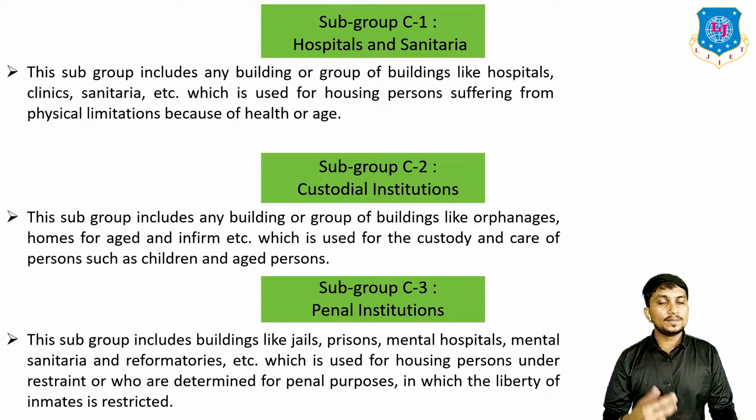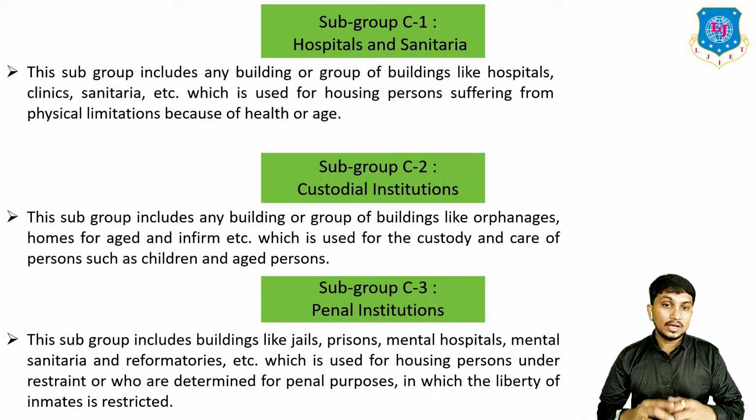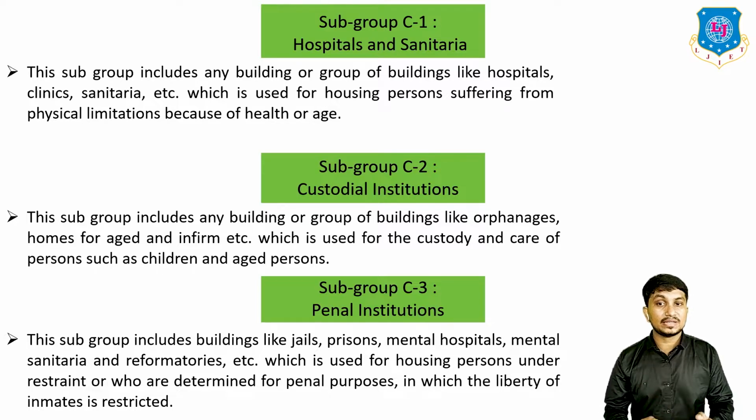Okay, subgroup C2, which is custodial institutions. This subgroup includes any building or group of buildings like orphanage, home for aged or infirm, etc., which is used for the custody and care of persons such as children and aged persons.